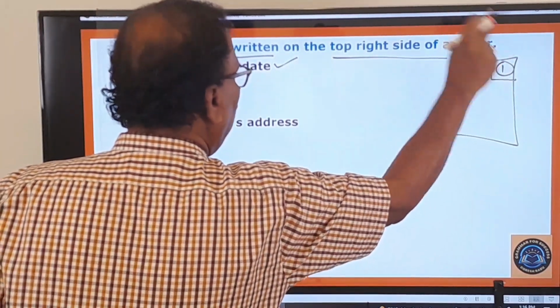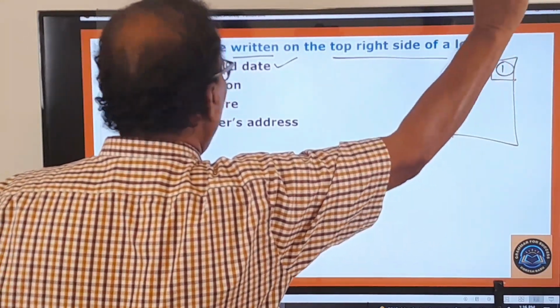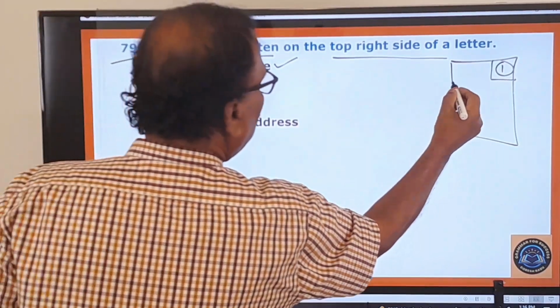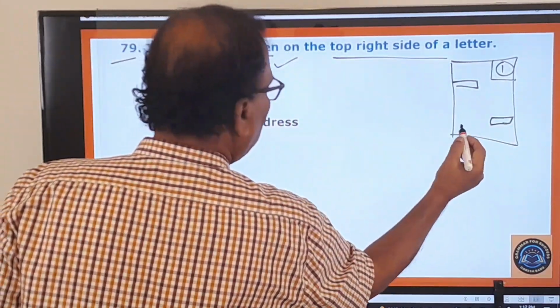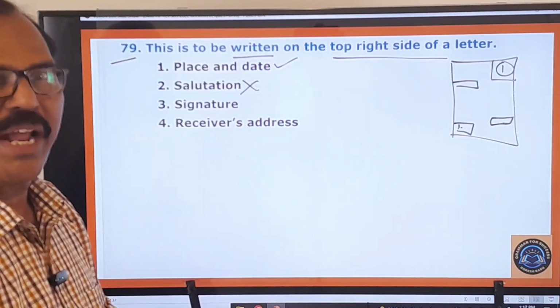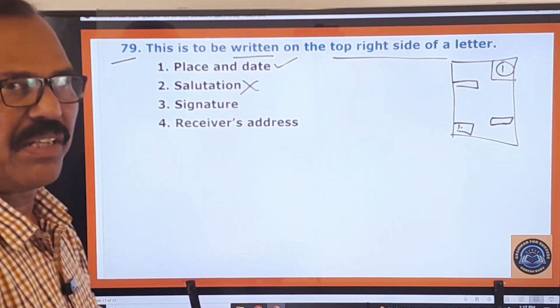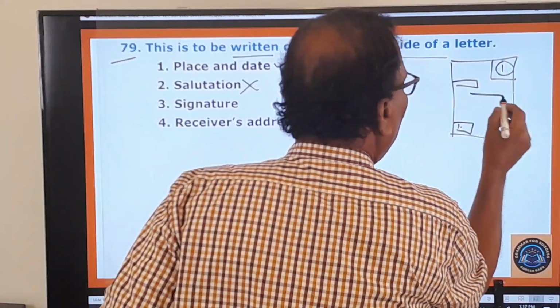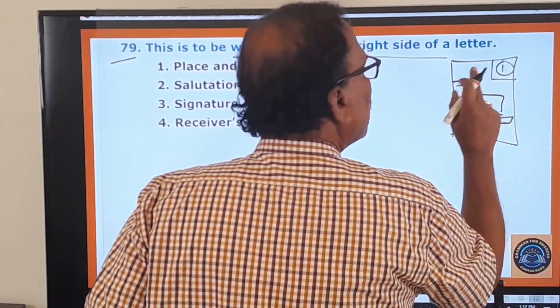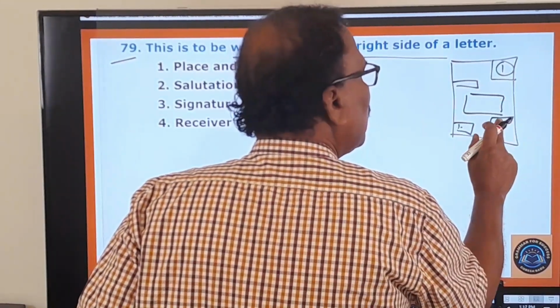You write the place and date on the top right side of a letter, not the salutation. Salutation is written here, the signature is written here, and the receiver's address is written here. So this is the format of the letter. When you write on a piece of paper, this is the format. This is the body of the letter, from address, salutation, body of the letter, signature.